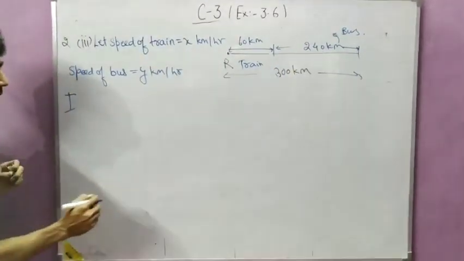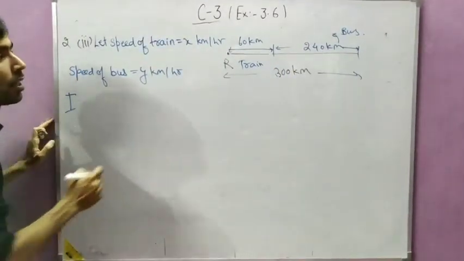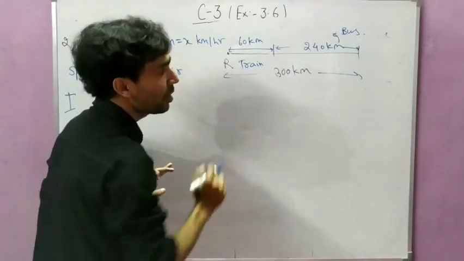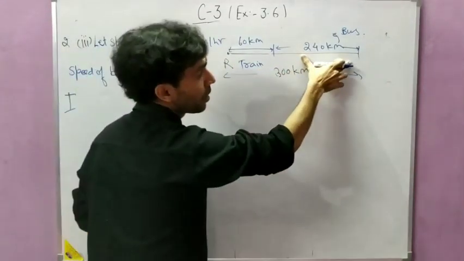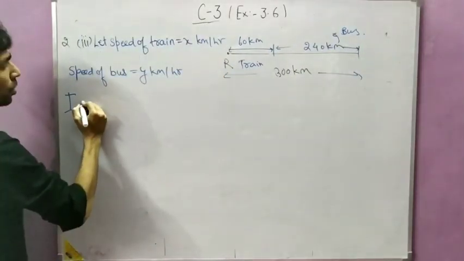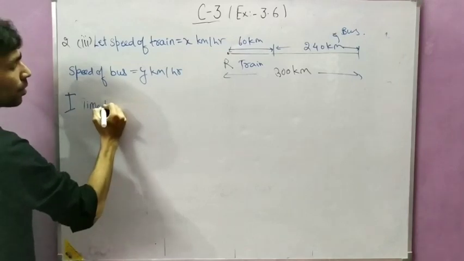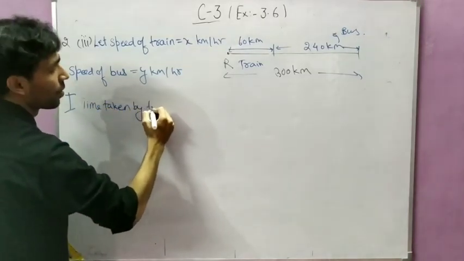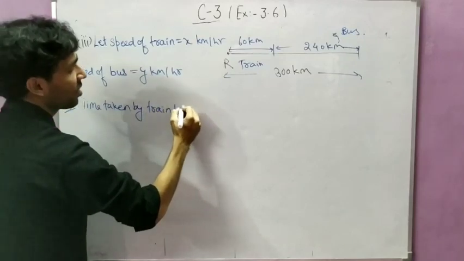So for time, you can assume the time taken by train is T1 and the time taken by bus is T2. So the time taken by train, that is T1.